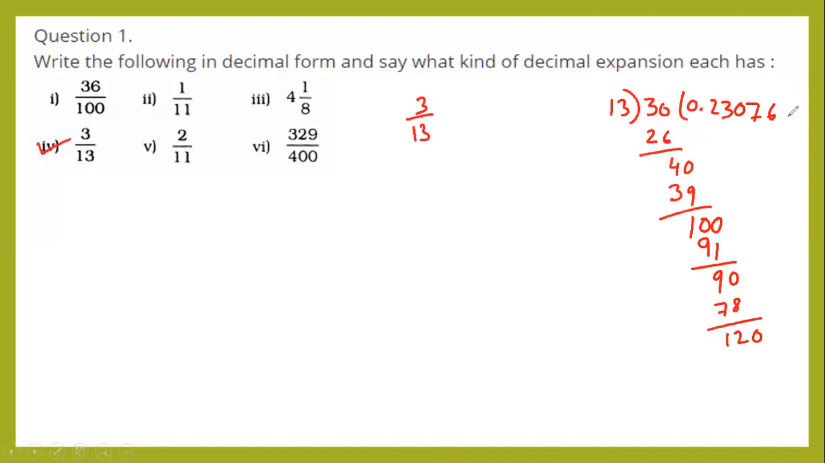Next, 13 9s are 117. Remainder is 3. Look here, 3. Here is also 3. If you repeat again, these steps are repeating. Is it right? So 3 by 13 equals 0.23079. Again these numbers are repeating. So is this terminating or not terminating? This one is non-terminating.